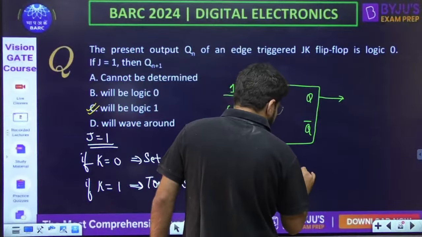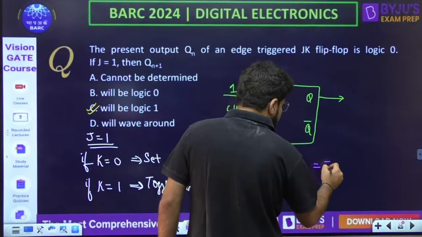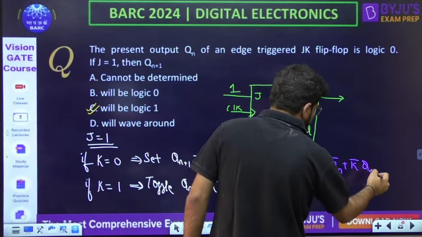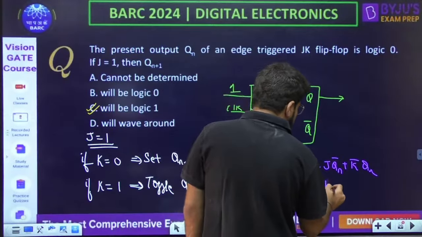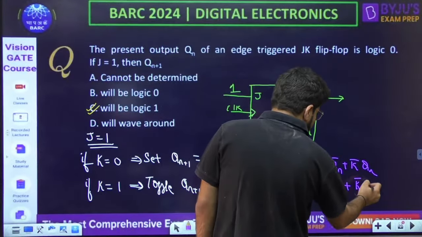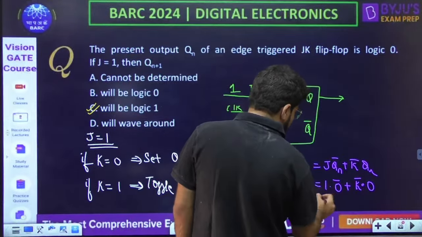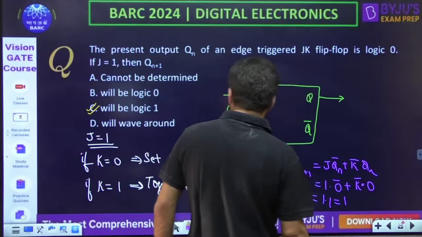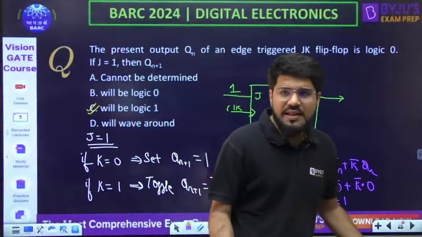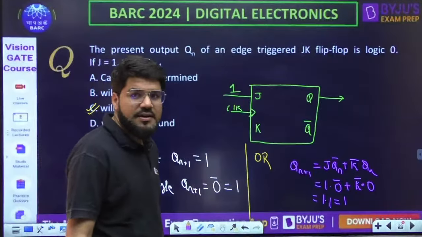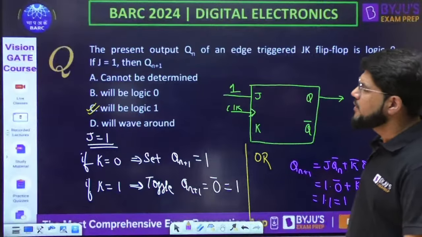What is Qn plus 1, the next state? It is given by J Qn bar plus K bar Q. J is 1 and the current state is 0. So whatever K bar is, it's not required because the current state is 0. I have 1 into 0 bar, that is 1, and the next term is anyway 0, so it will be logic 1. By the characteristic equation of the JK flip-flop, it can also be decided. Done. Next question then.